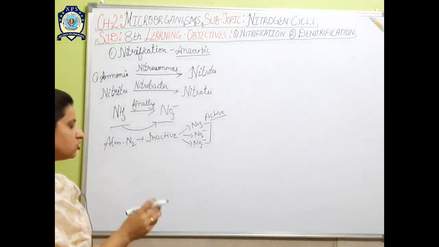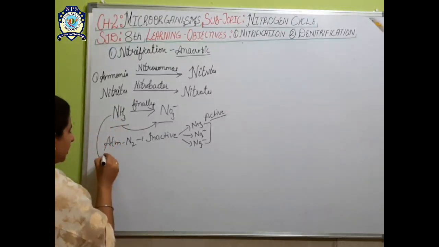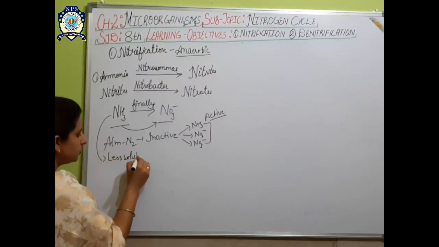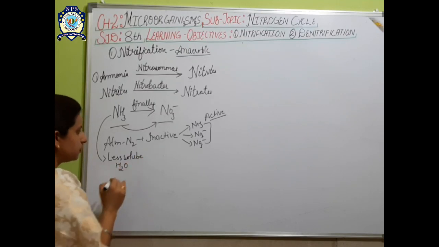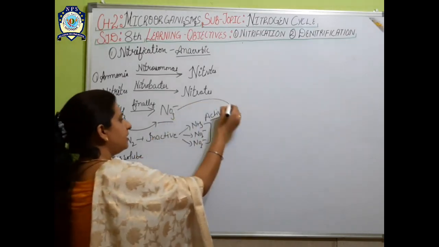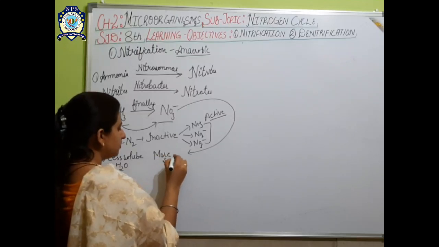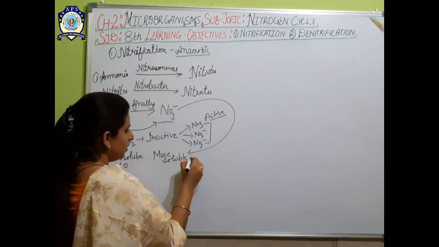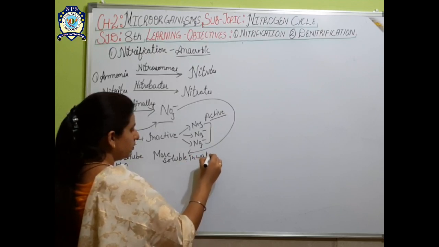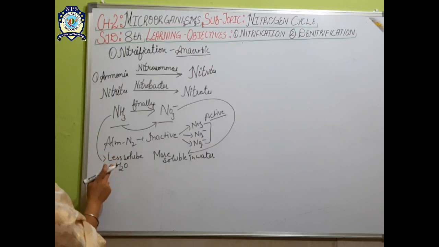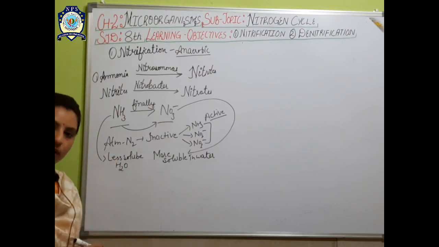The answer to this question is that ammonia is less soluble in water, and nitrate is more soluble in water. Now if nitrate is more soluble and ammonia is less soluble in water, what will happen?